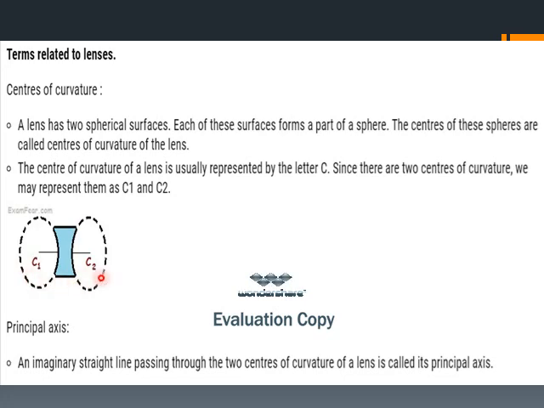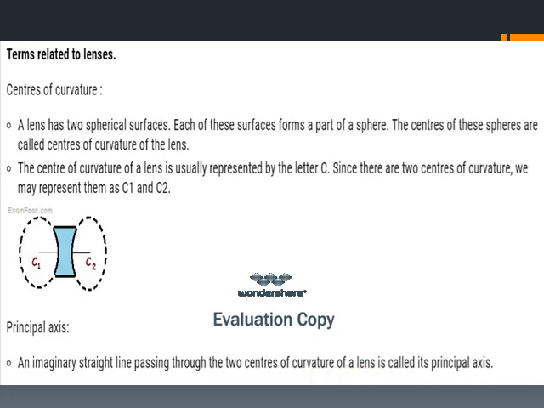And next is principal axis. We have already seen for the mirror what the principal axis is. The imaginary line which passes through the pole is called the principal axis. That is for the mirror. Here for lenses, an imaginary straight line passing through the two centers of curvature of the lens is called its principal axis.